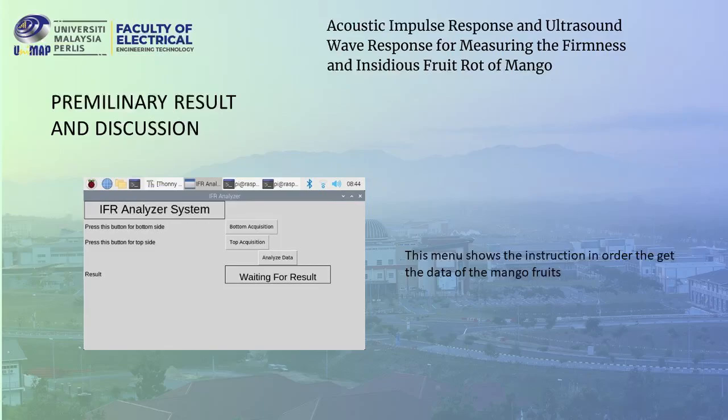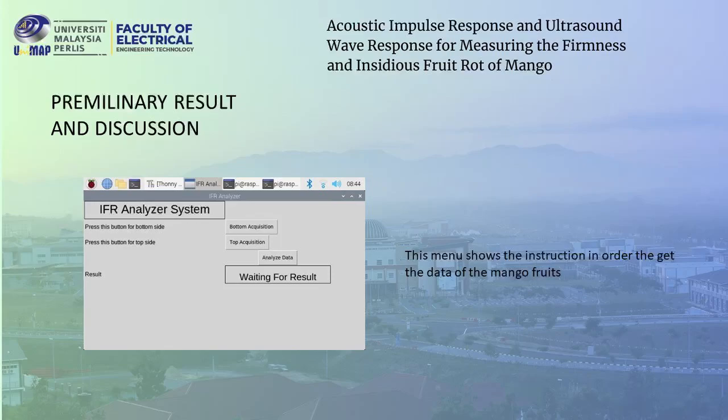Okay, when we place the top segment of the fruit on the white foam, we will press the top acquisition on the screen, and the device will give a gentle tap to the fruit, and the sound frequency will be recorded through the microphone sensor, and the data will be sent to the microprocessor.